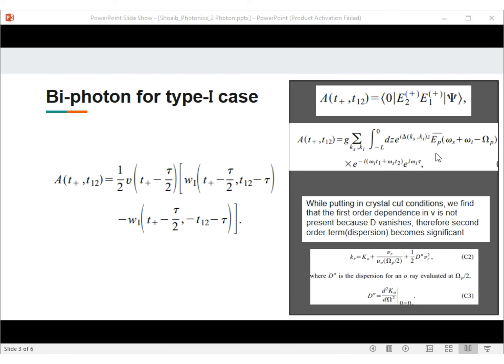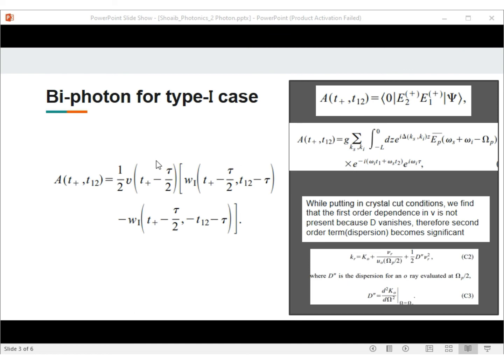Then we proceed to apply the conditions for cutting the crystal and phase matching. But here we run into a problem: the term D disappears. To make up for this, we incorporate the second order dependence on nu for signal and idler waves. The second order term, that is D double prime, is physically attributed to dispersion. So we define D double prime as the double differential of k naught with respect to omega at half the central pump frequency. Then we proceed as we did before and get the biphoton in this form.